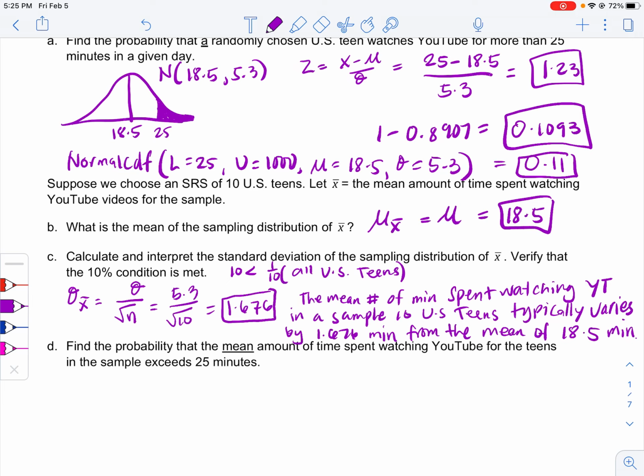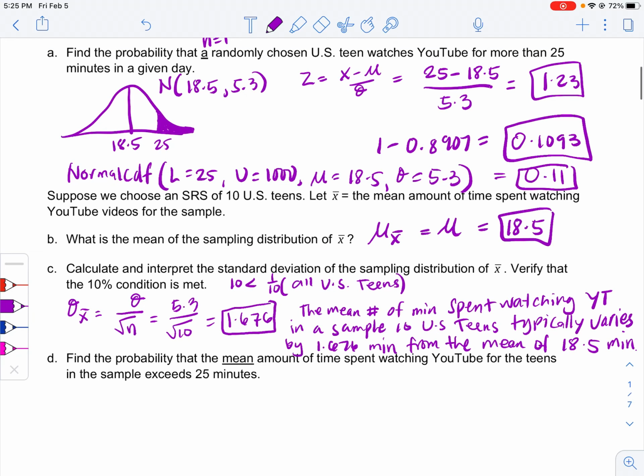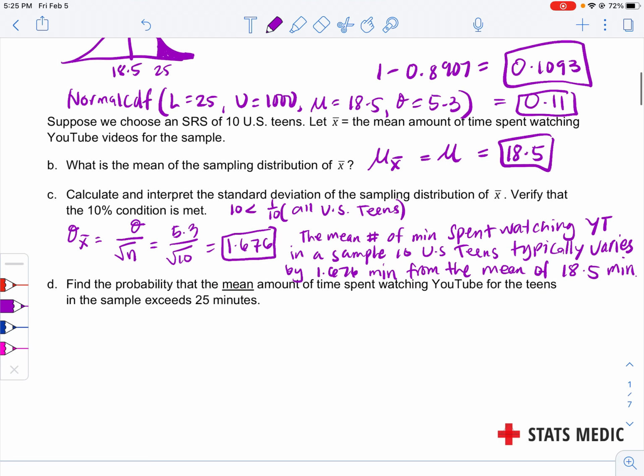Find the probability that the mean amount of time spent watching YouTube for the teens in the sample exceeds 25 minutes. So we're going to do the same thing that we did earlier, also more than 25 minutes in a given day. But right now, we're not going to be using the same standard deviation, right? Hopefully that is making sense.